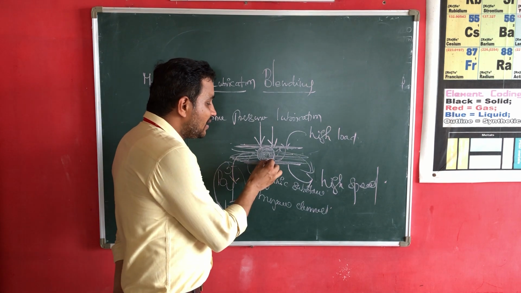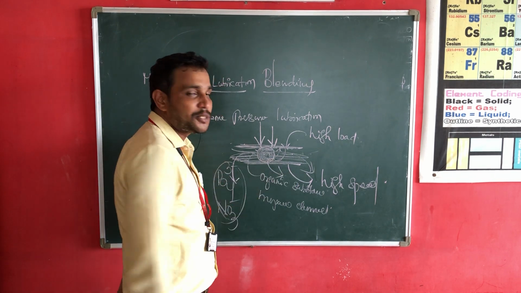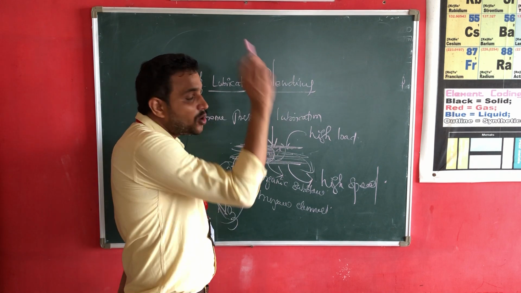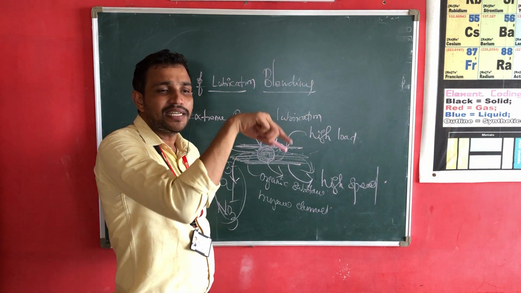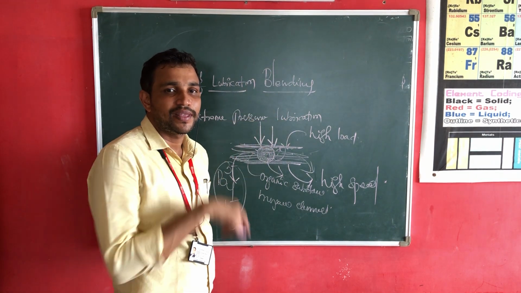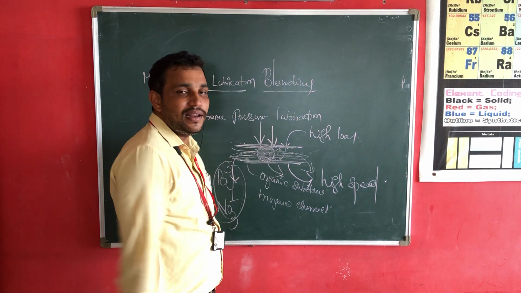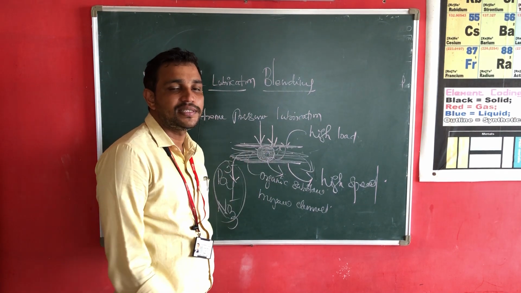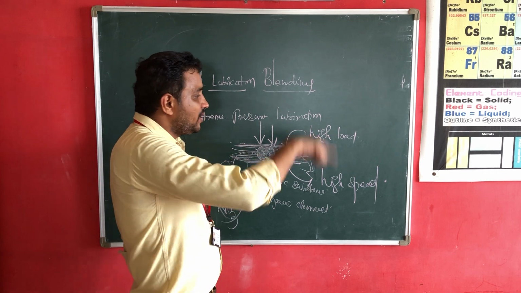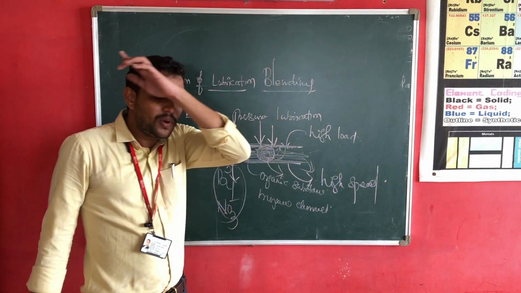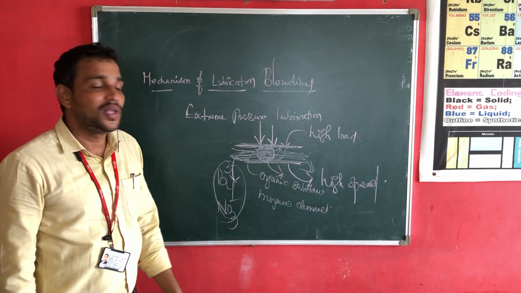So here the chemisorption principle takes place. In the above two, thick film and thin film lubrication, that is physical adsorption. Right? This is chemical adsorption. That's why we call this chemisorption. So the complete structure is all about the mechanism of lubrication.